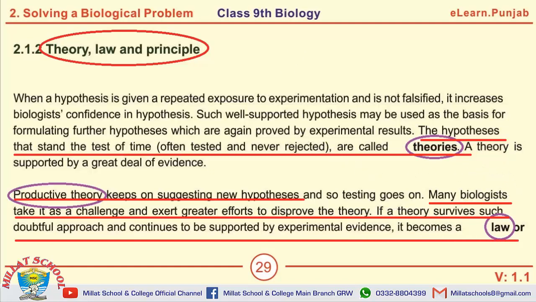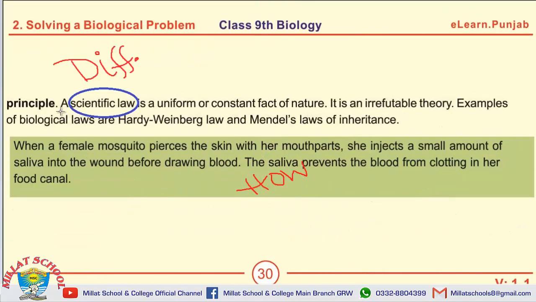The MCQs that can be asked: the first one is from the definition of theories. The other one is that a productive theory keeps on suggesting new hypotheses. And then there are MCQs from the definition of law. There is another proper definition of scientific law on this page. A scientific law is a uniform or constant fact of nature. It is an irrefutable theory.